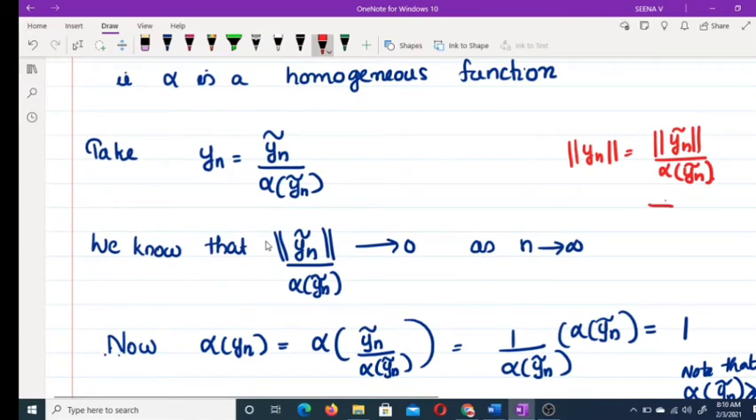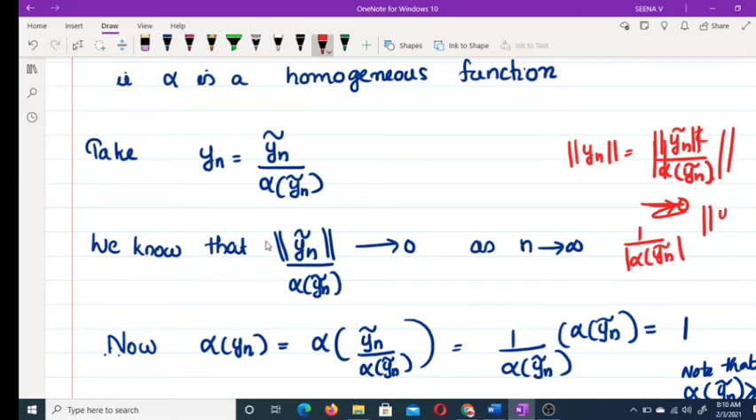And this tends to 0 because alpha of yn is always positive. So if you take the norm of yn, this is equal to 1 by modulus of alpha of yn tilde into the norm of yn tilde. But alpha of yn tilde is always positive, therefore this is the same as the norm of yn tilde by alpha of yn tilde, and this tends to 0. Therefore the norm of yn tends to 0 as n tends to infinity.